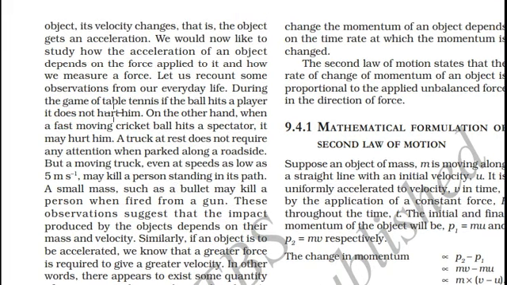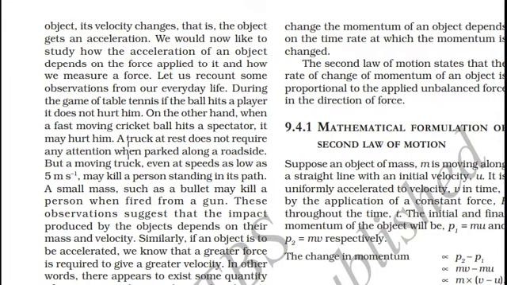You can notice while playing table tennis, if the table tennis ball hits a player, the impact doesn't hurt the player. On the other hand, when a fast moving cricket ball hits a person sitting around the stadium, that impact may hurt him or her. So why does this happen? When a table tennis ball hits a player, the impact is not much. The person doesn't get much affected by the hit.